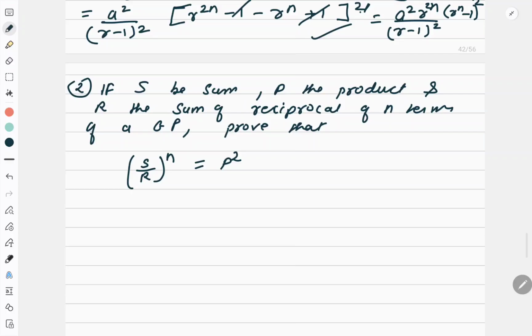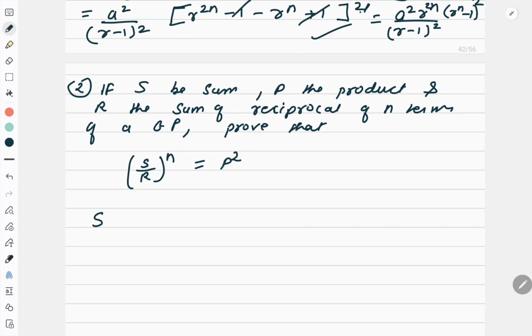So the questions look a little bit complicated, but when you start solving them, write down the formula, automatically it gets resolved. So don't worry when you see the questions. Don't look at the results that they are so complicated. It will come. If S be the sum, P the product and R the sum of the reciprocals of n terms of a GP, prove this result.